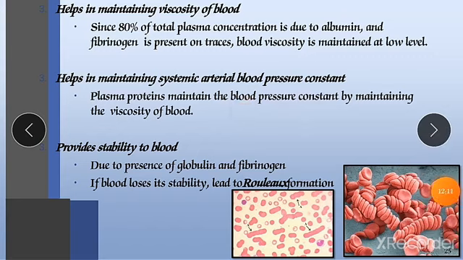It provides stability to the blood. Due to the presence of globulin and fibrinogen, it provides stability to our blood. It maintains the stability of our blood. If blood loses its stability, it leads to rouleaux formation. Whenever our blood loses its stability, either it will become too faint, or it will become too dark. So it will be problematic for us.